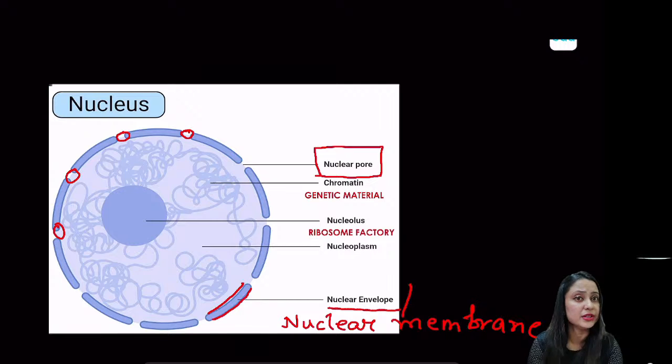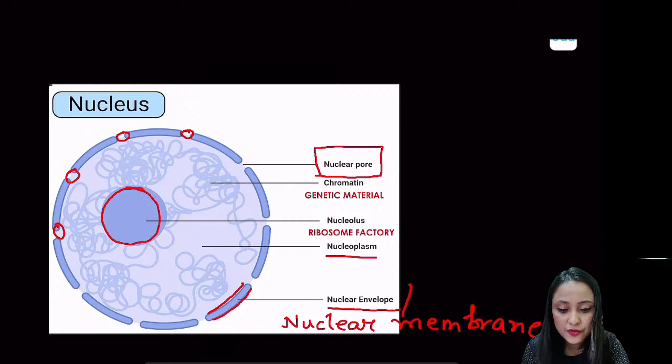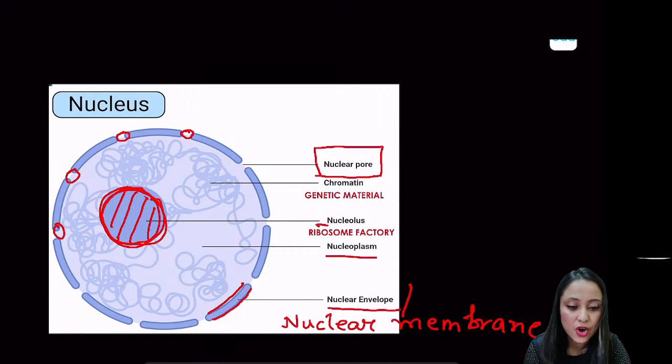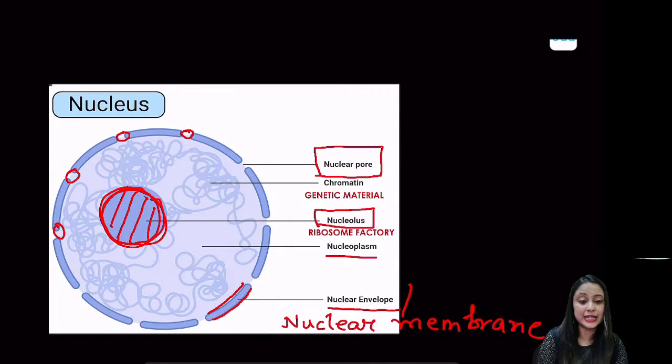And if you further get into the structure of a nucleus, you can encounter the nucleoplasm, which, like I told you, is the personalized cytoplasm of the nucleus. Alright, I prefer to call it that way. And yes, you can see this prominent structure within the nucleus as well. This prominent structure is what we call the nucleolus, right? A nucleolus is also called the ribosome factory of the cell.